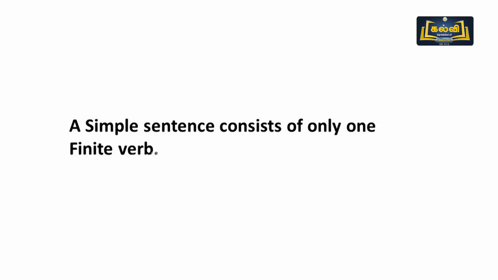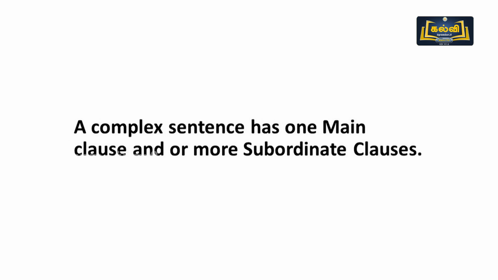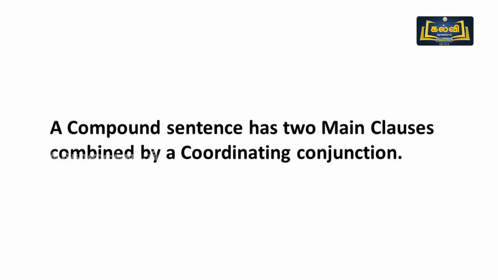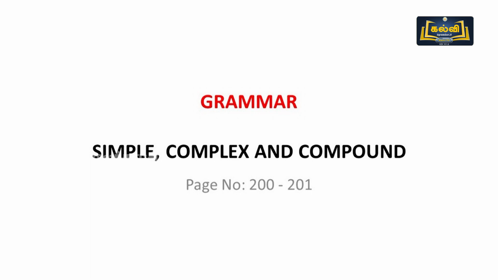A simple sentence consists of only one finite verb. A complex sentence has one main clause and one or more subordinate clauses. A compound sentence has two main clauses combined by a coordinating conjunction. Now, we are going to see examples of simple, complex and compound sentences.